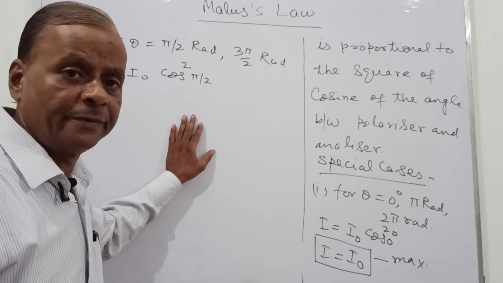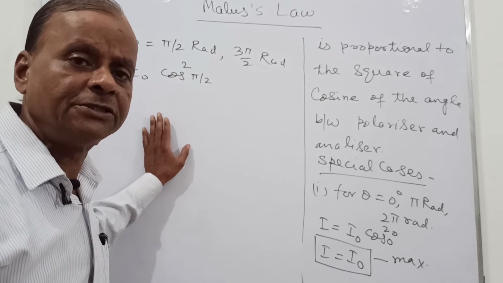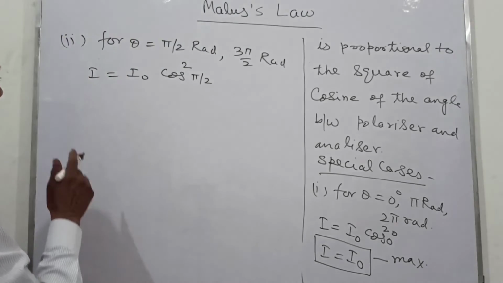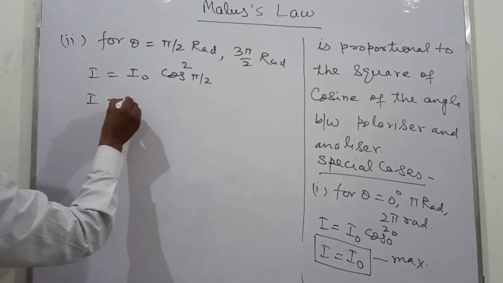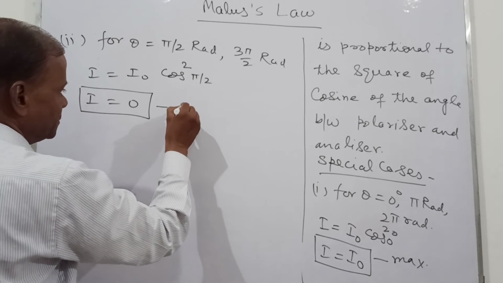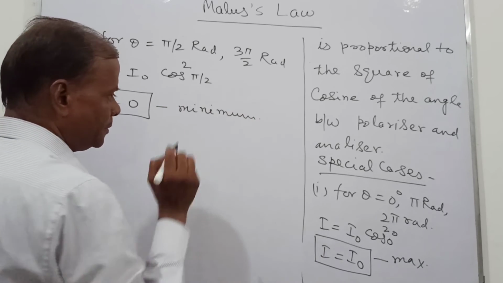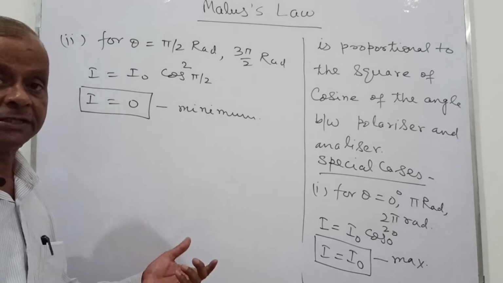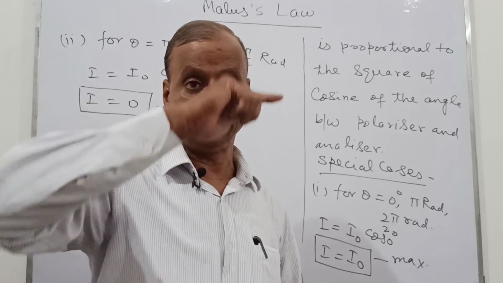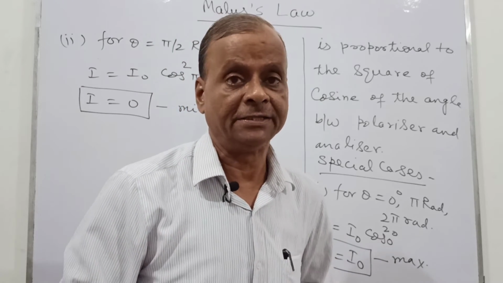And the value of cos pi by 2 is 0, and of 3 pi by 2 is also 0, so the value of I will be equal to 0. So this I is equal to 0. This is the minimum intensity. So what do you see, if the analyzer is given one complete rotation,